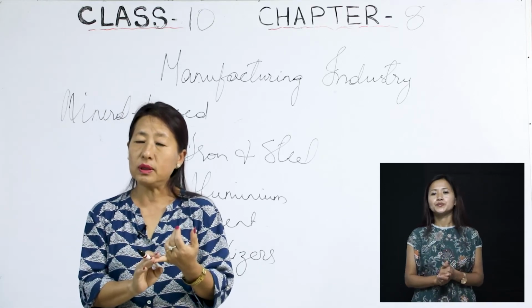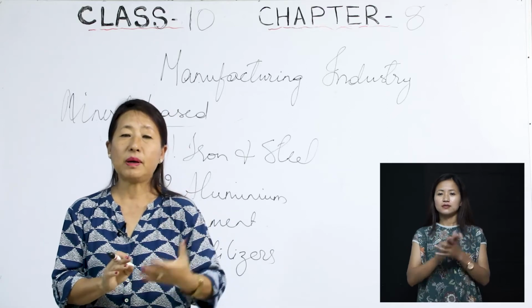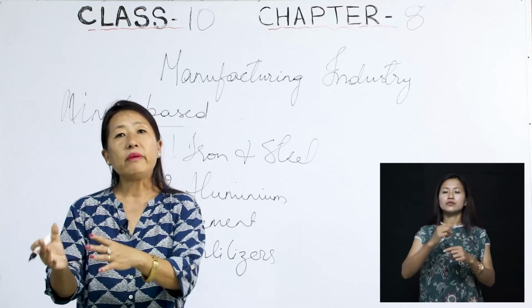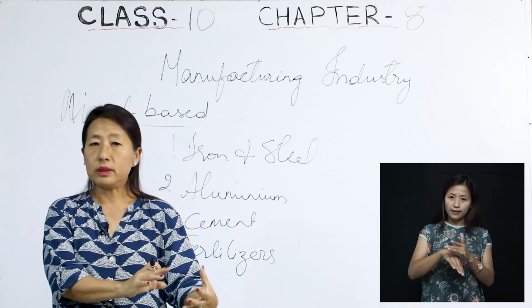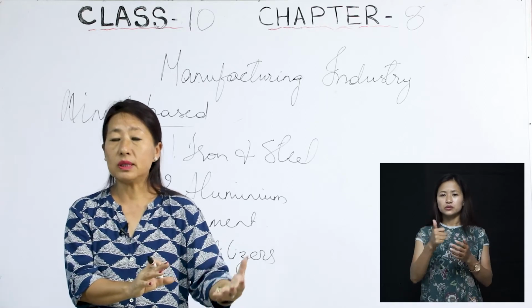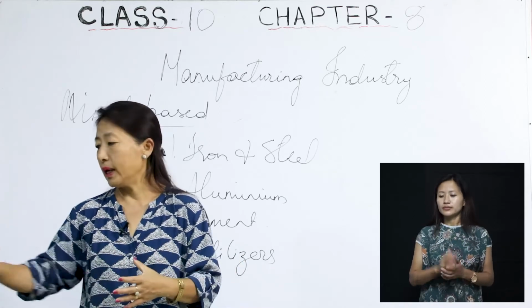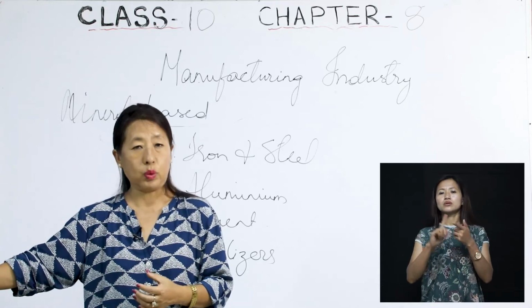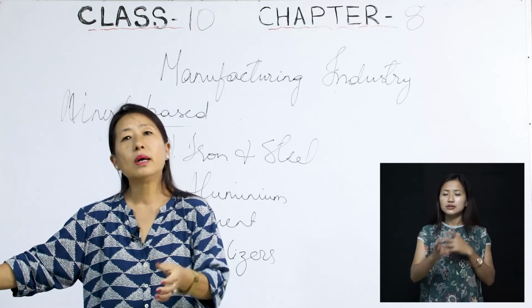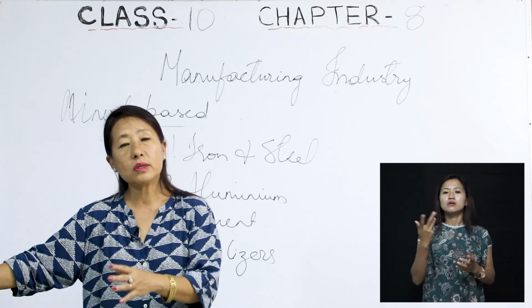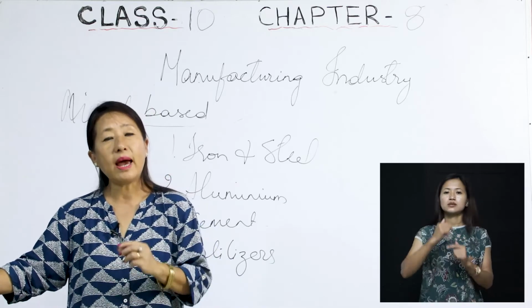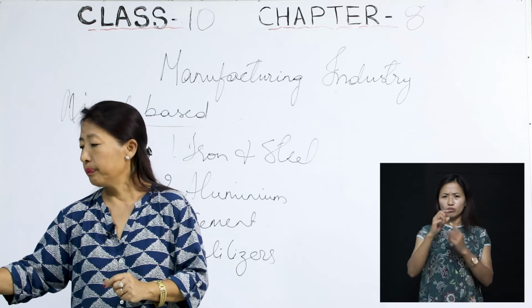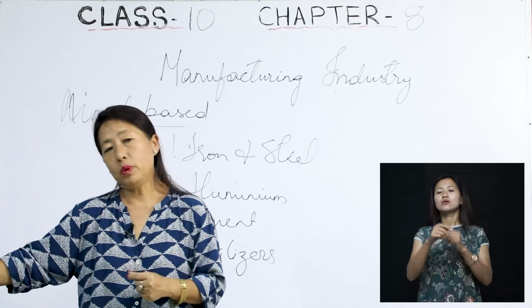1 liter of waste water coming out from the industries, if it enters the fresh water, meaning the clean water or the seas and so on, pollutes 4 times the quantity of fresh water. So this is how the industries are polluting the environment. Then what are we supposed to do?